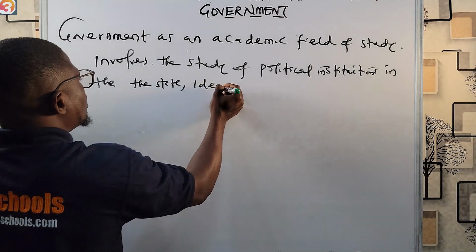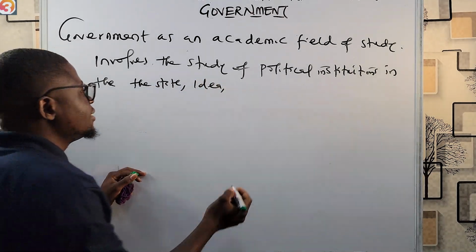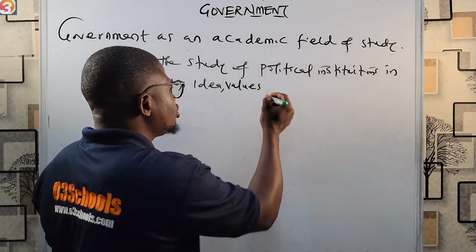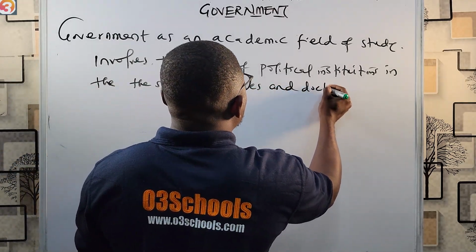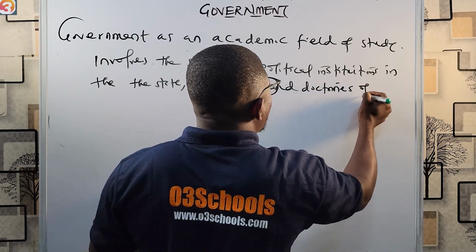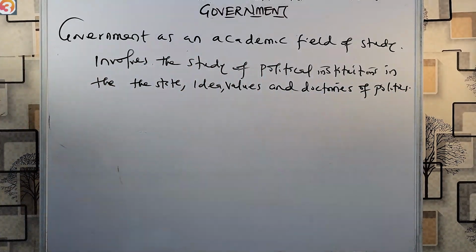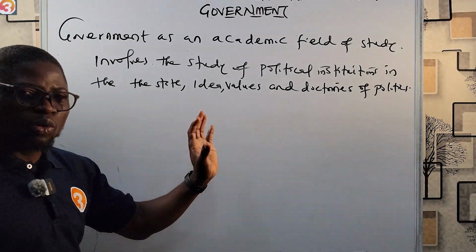Okay? Also involves the study of ideas, also values, right? And doctrines of politics. Okay, so government as an academic field of study also involves the study of political institutions.